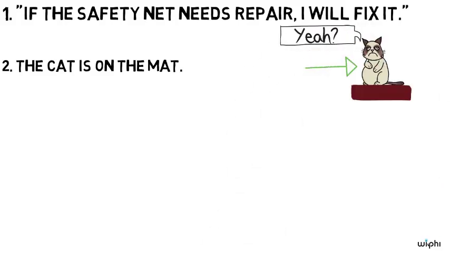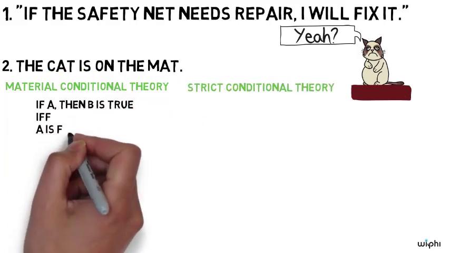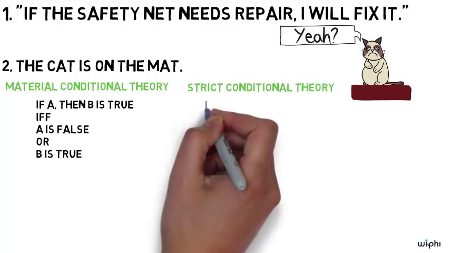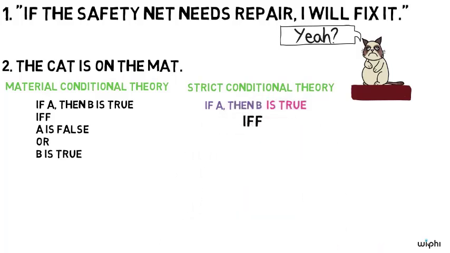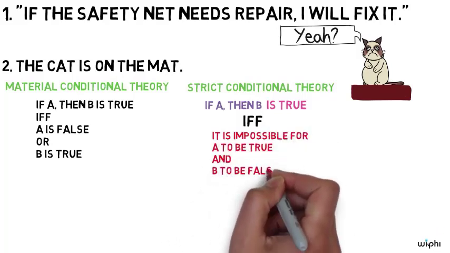(2) makes a categorical claim about the cat, saying that it is on the mat. It describes the world as such that the cat is on the mat. So it is true just if the cat is on the mat. Similarly, according to the material and strict conditional theories, (1) also categorically describes the world as being some way. According to the material conditional theory, (1) is true just if either its antecedent is false or its consequent is true. According to the strict conditional theory, (1) is true just if it is impossible for its antecedent to be true and its consequent false.